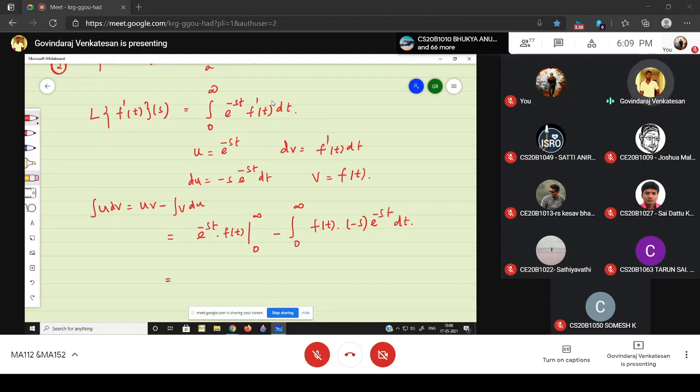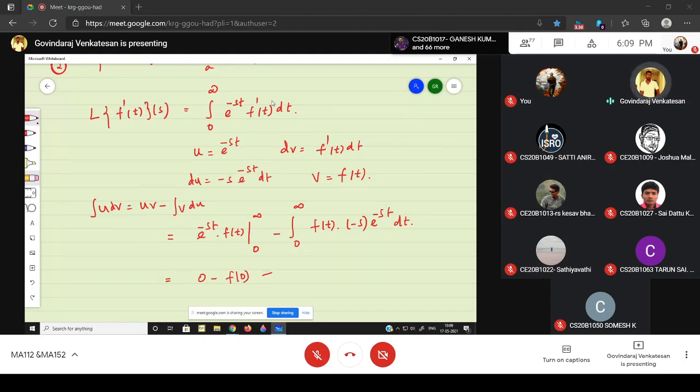Now what are the first two terms? When t equals infinity, what is the first term? E power minus infinity is 0. Then minus, when putting t equal to 0, you'll get the answer f of 0.